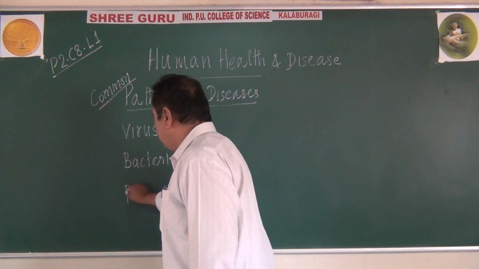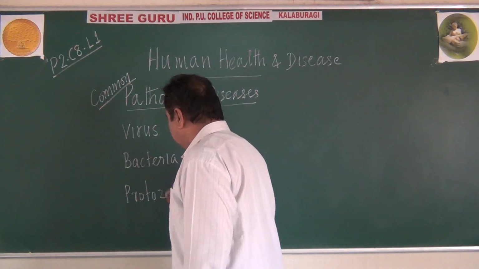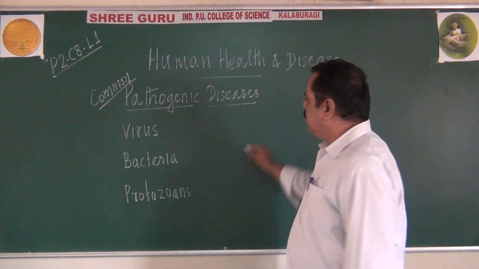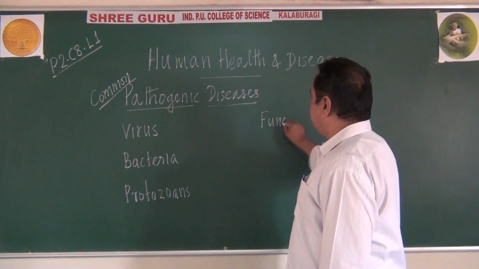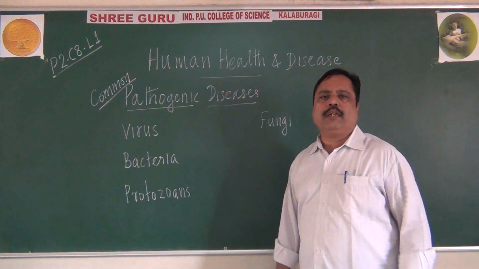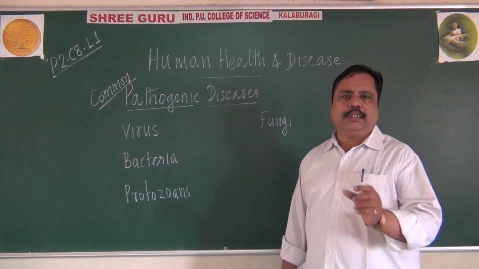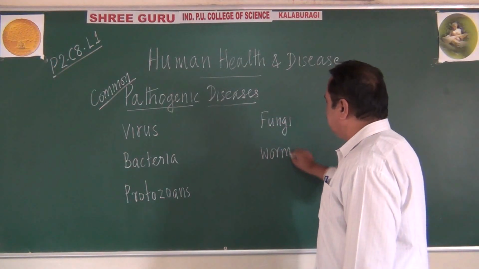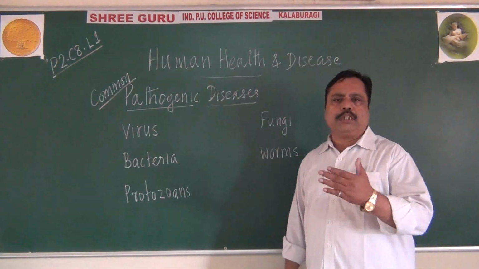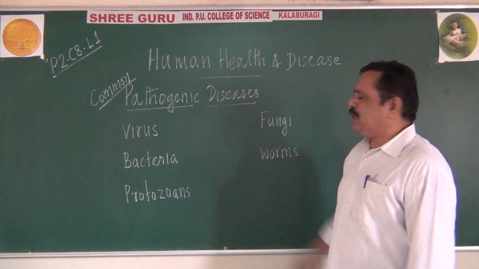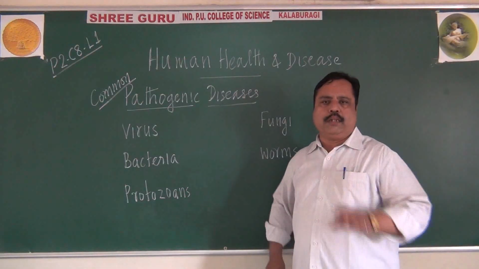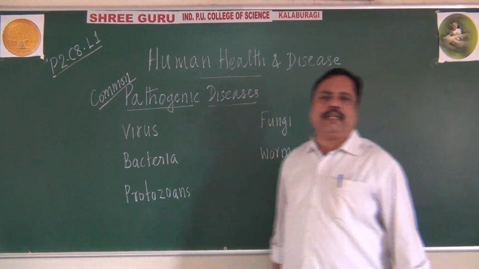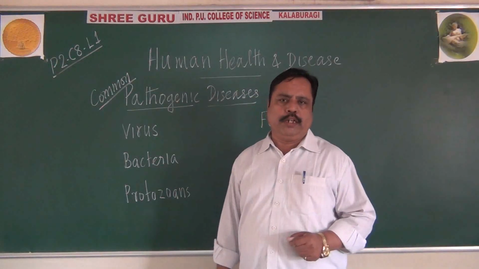It may be a protozoan also. You know protozoans, they are unicellular organisms we have studied. Even some of the fungi may also affect the human health. They will cause fungal diseases, fungal disorders. In addition to the fungi, some of the worms, parasitic worms, will also affect our body. So these are all various groups of organisms which act as a pathogen in our body.